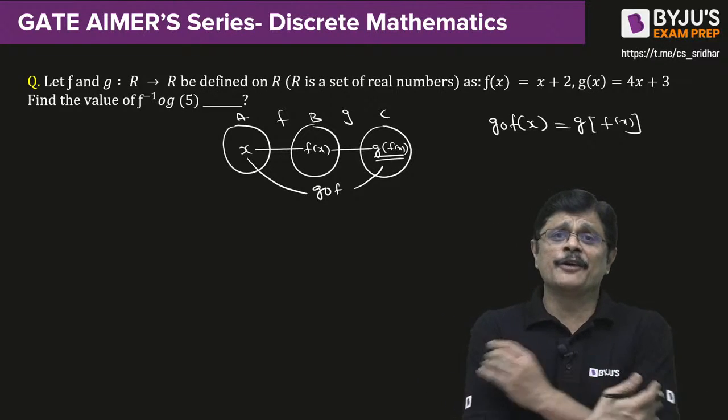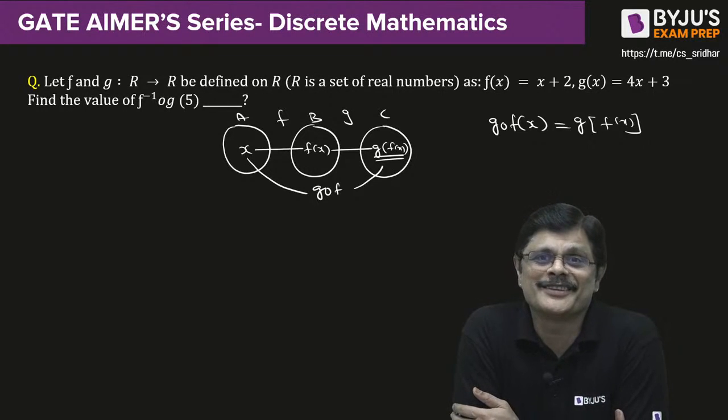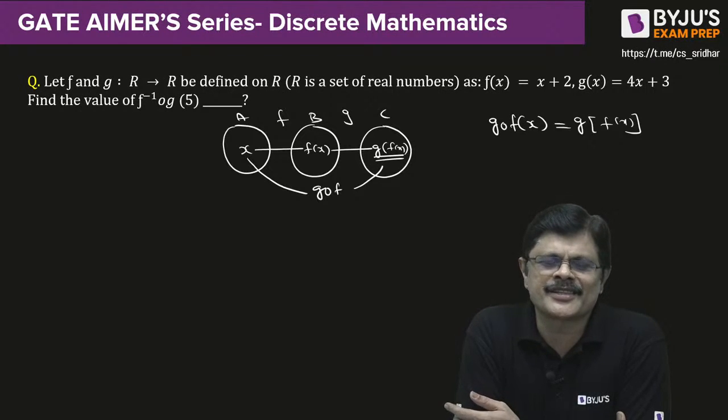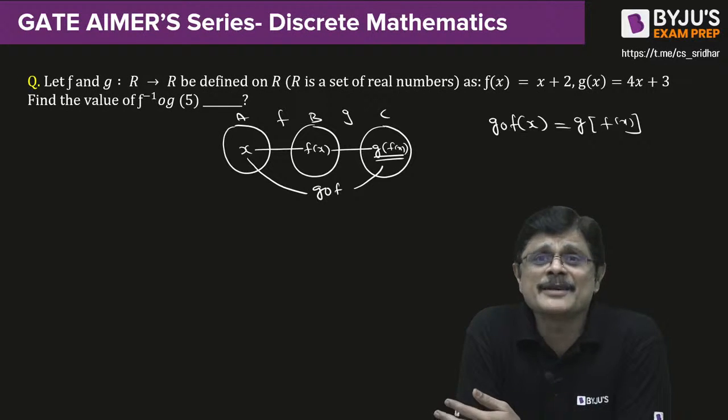If they give range and domain, you have to first verify whether the function is one-one and onto or not. The process will be the same. Once it is one-one and onto, then you can say the inverse exists, otherwise the inverse does not exist. Generally people feel the inverse problems are difficult, but actually they are very simple. You know why? Because invertible means it is one-one and onto.